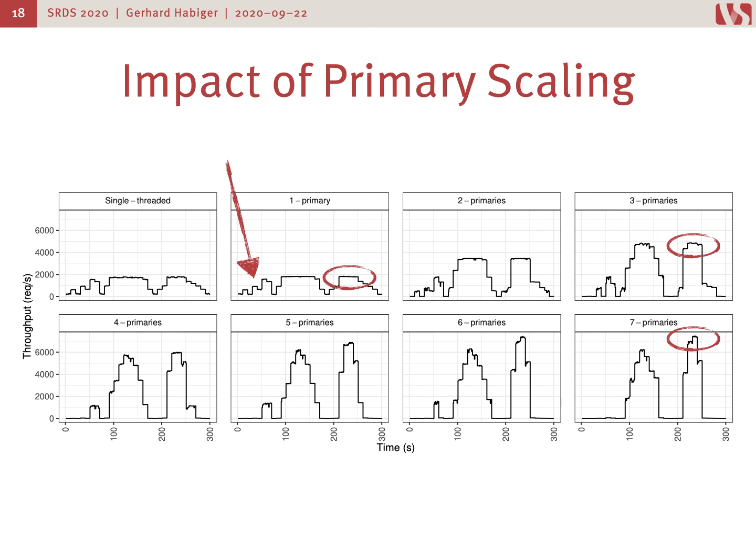If we have a look at the one primary configuration, everything seems kind of normal, except that the spike, of course, is not really a spike because we don't have much concurrency. But if we look at the higher primary configurations, we can see that the lower the load, the worse the performance is. And that's because of the round filling delays, because we do not have enough threads in the system to start rounds if there is a very low load.